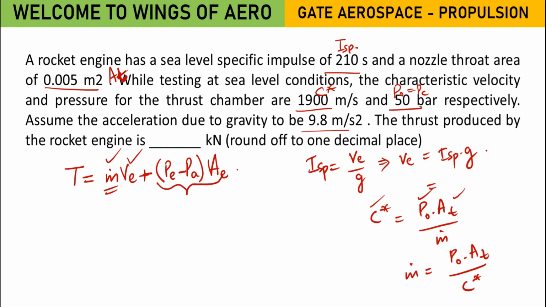These parameters are not given, so we can simply ignore them or take them as tending to 0. The pressure thrust will become 0. Substitute the values, you will get the answer. Now solve and let me know what is the answer. Could you able to follow?